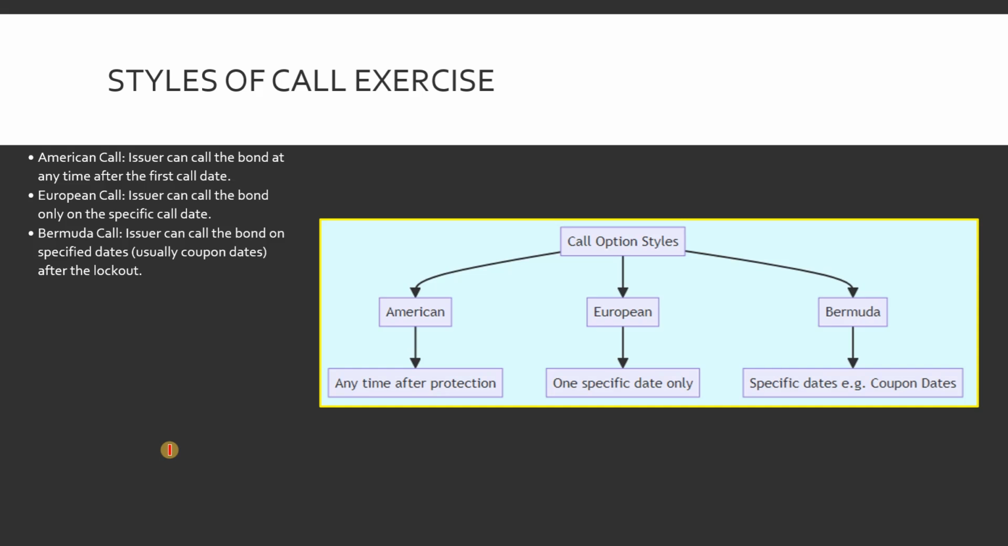A Bermuda call lies in the middle. The issuer can call the bond only on specified dates following the call protection period, which typically correspond to coupon payment dates. So we learned that three main exercise styles are there: American, which can happen anytime; European, only once; Bermuda, scheduled dates. Similar things are depicted in the diagram. If you see here, call option styles, which are American, European, and Bermuda, which you need to understand.